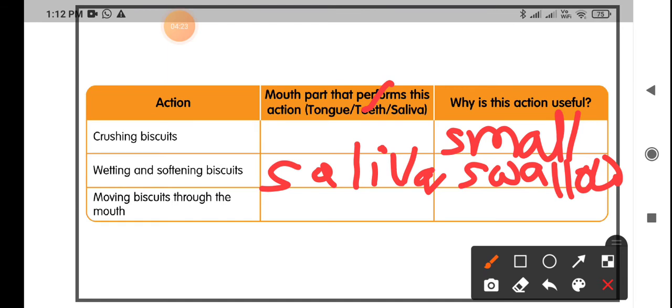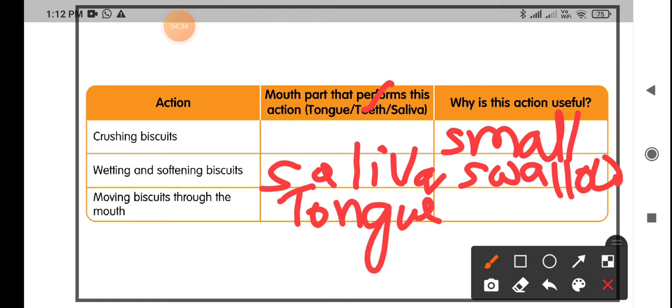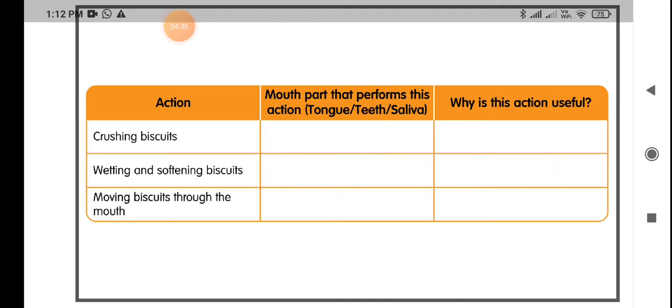Moving biscuits through the mouth. Which part helps to move the biscuits? Obviously, your tongue helps. With the help of the tongue, the food is easily moved to the next part of the digestive system. From the mouth, it enters the esophagus.